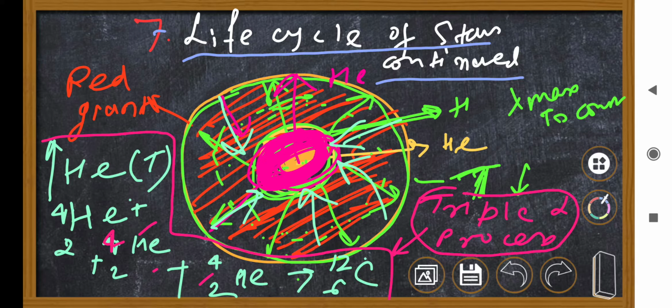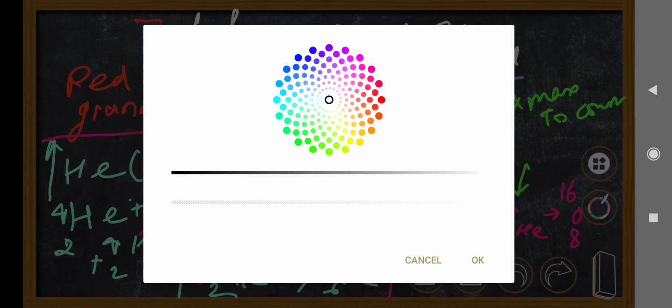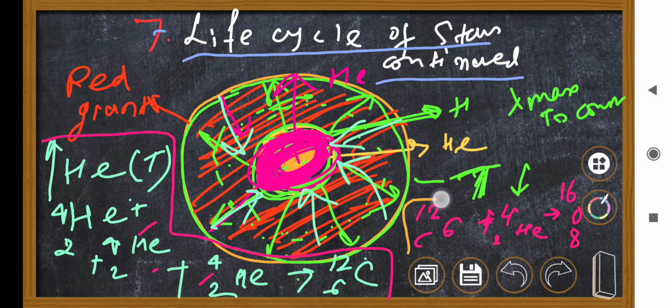And with this reaction there could also be one more reaction. This carbon which has formed can again capture one more helium nucleus and change into oxygen. So oxygen is 8, 16. So these two kinds of reactions can happen in the core of the star when it is fusing helium.